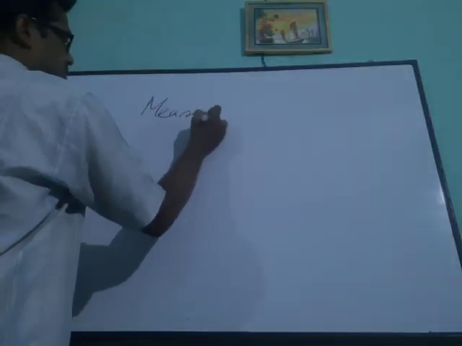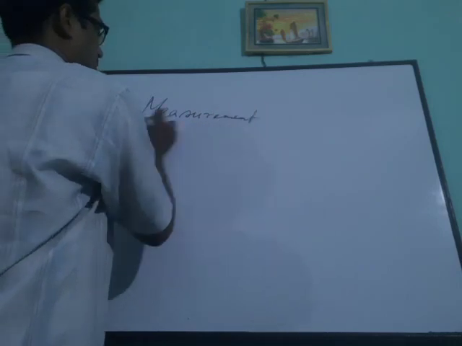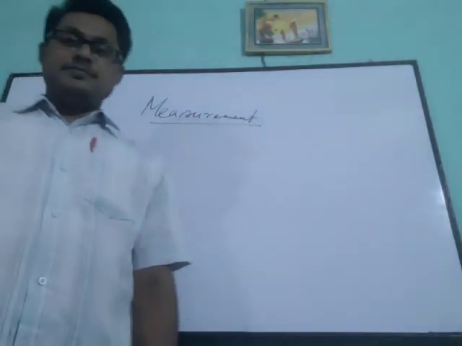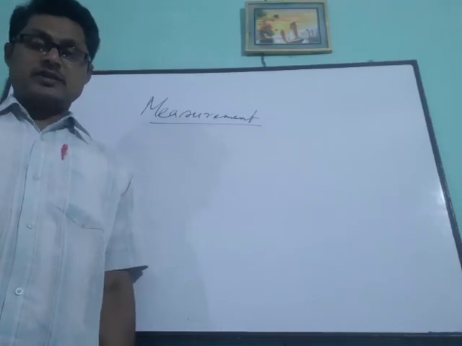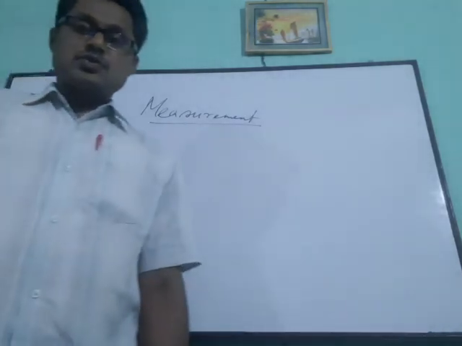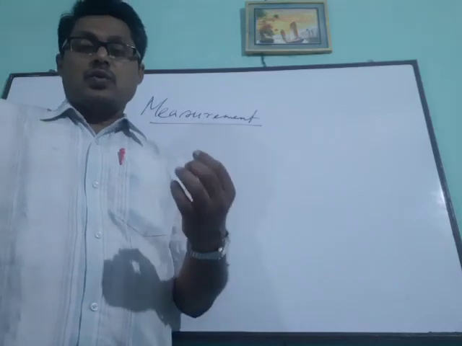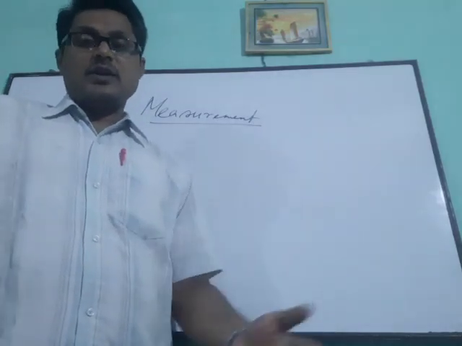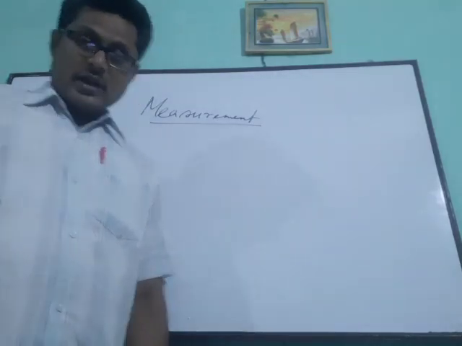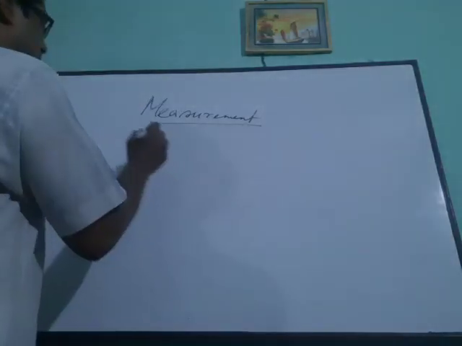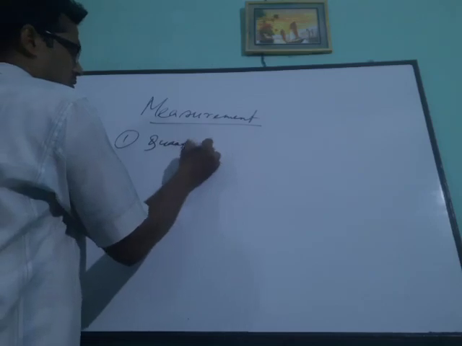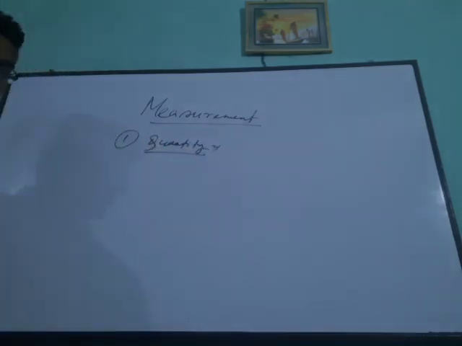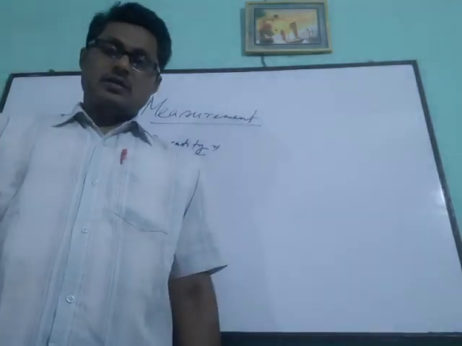So measurement. This is the first chapter of class 11 in physics, and first you should know what can be measured. What can be measured? And the measurable factors, we know that these are known as quantity. Quantity is the measurable factors. Okay.